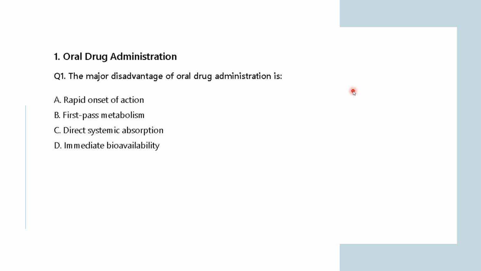Okay. So the question is: the major disadvantage of taking an oral drug. Is it rapid onset of action? Is it first pass metabolism? Is it direct systemic absorption or immediate bioavailability, sorry. So what do you think will be the right answer based on what we have discussed previously?